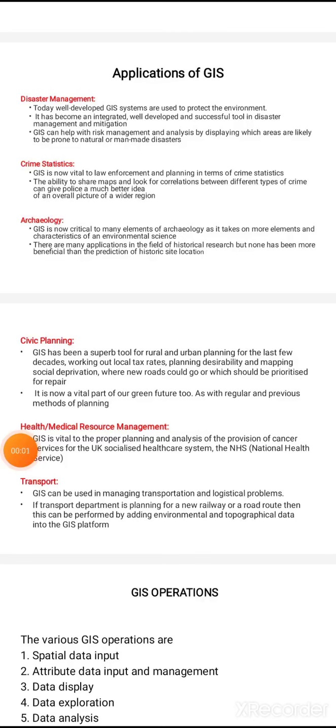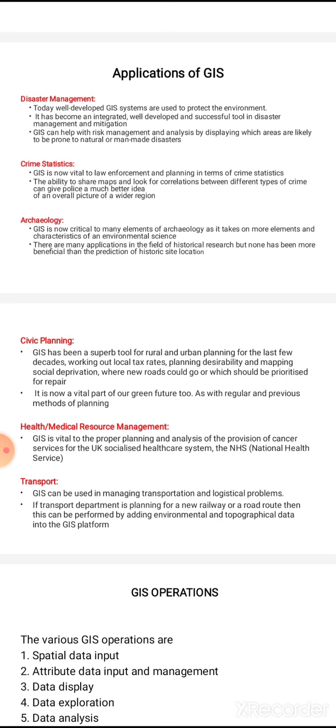Applications of GIS. First is disaster management. Today, well-developed GIS systems are used to protect the environment. It has become an integrated, well-developed and successful tool in disaster management and mitigation. The term mitigation may be new for you. Mitigation means we are preparing for a disaster before it happens. Before the occurrence of a disaster, we are preparing for that.